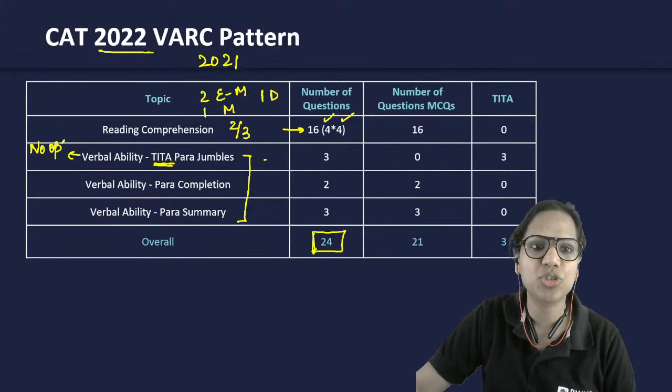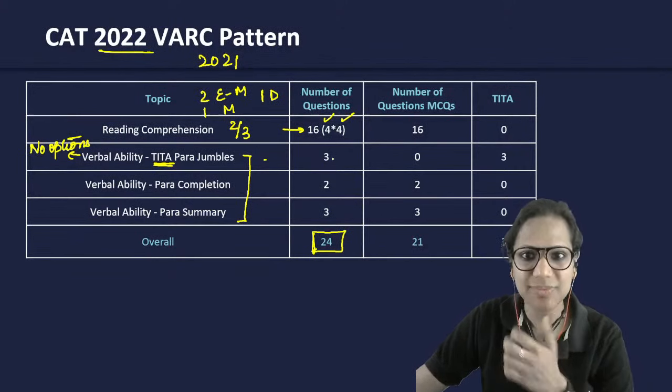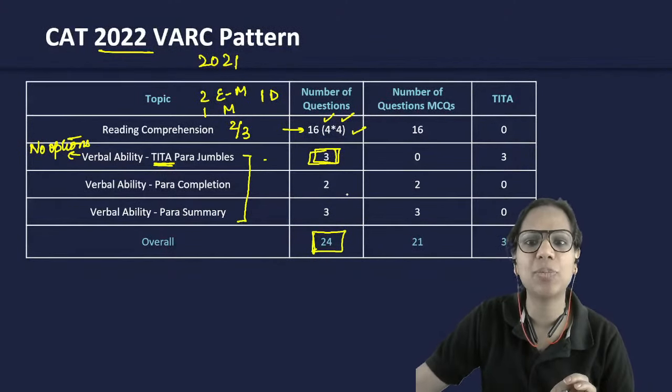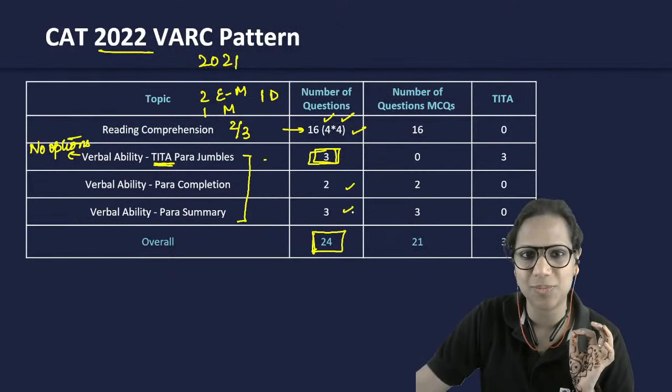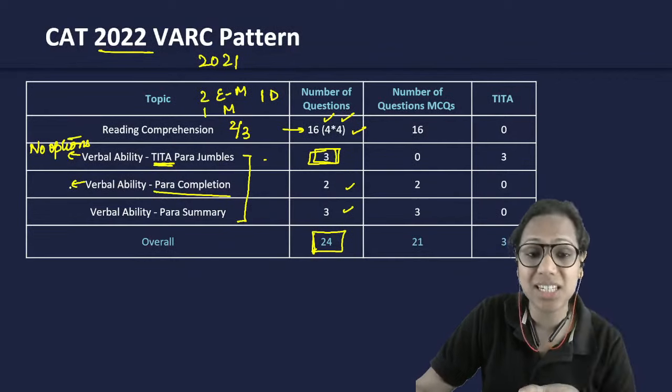you. No options given here. And that's why no negative marking also. That's why there is no negative marking just for these three questions. Otherwise, you have a +3, -1 for all the other question types. Right? Para completion, a question type that was asked last year.